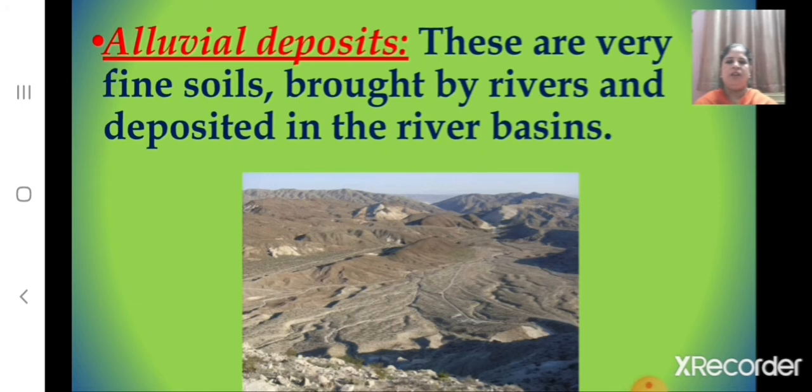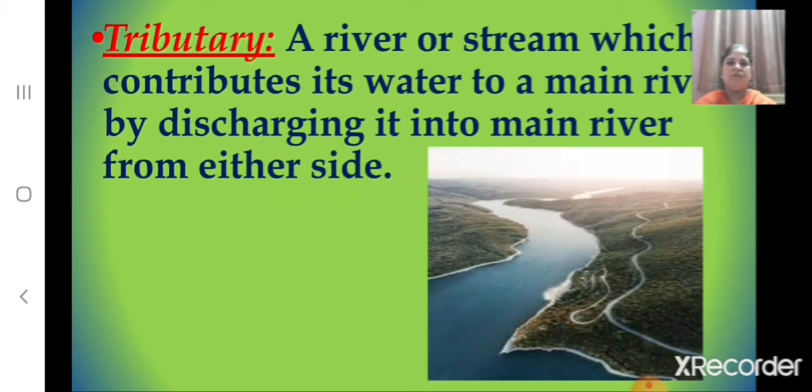And children, what are alluvial deposits? These are very fine soils that are brought by rivers and deposited in the river basins. And what is a tributary? Children, here you can see a river or stream which contributes its water to a main river by discharging it into the main river from either side. So, it is called a tributary.